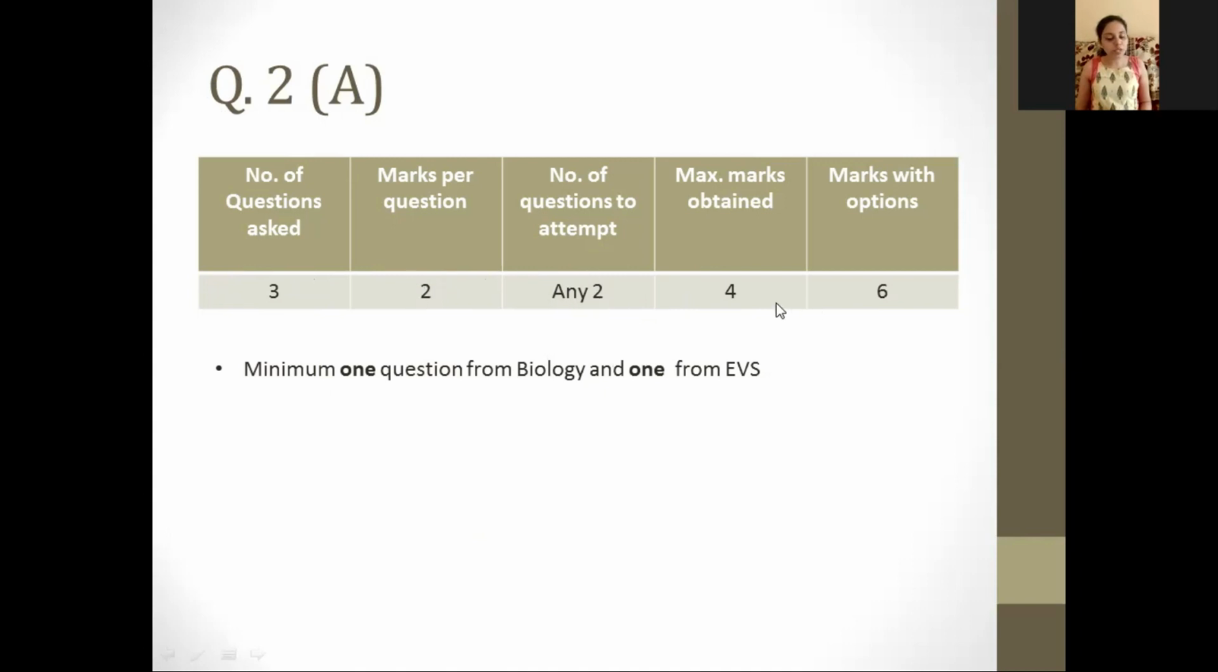So 2 multiplied by 2 is 4 marks. But marked with options, you will have 6 marks. But you can only get 4 marks for this question. So make sure that you attempt any 2 questions. So here, remember that 1 question will be asked from biology and 1 from the environment science.